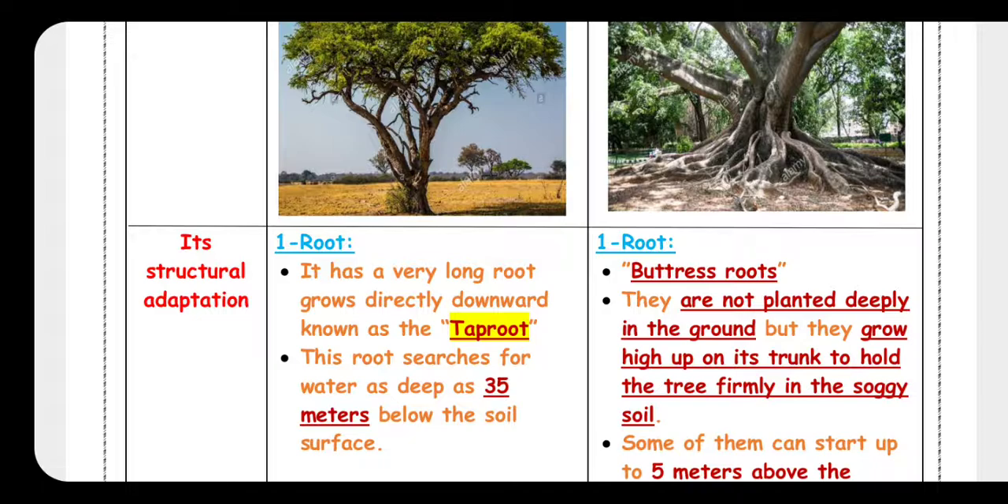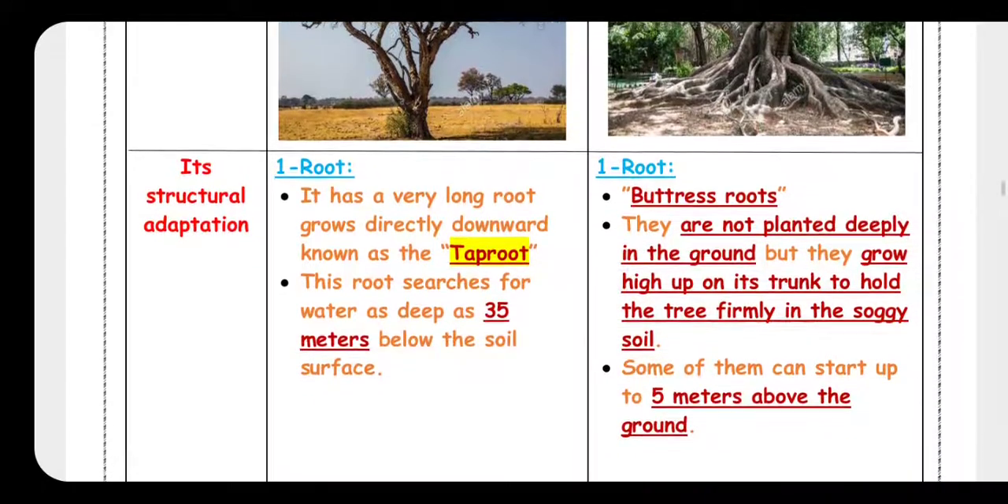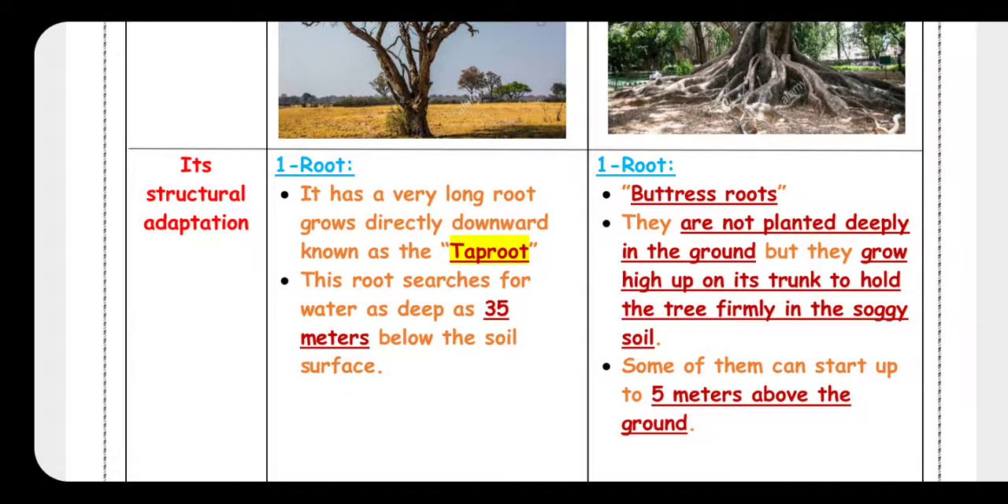Stem or trunk. So all plants have roots, stem, and leaf. The structural adaptation means change in the structure of the body. So here I will talk about the roots, leaves, and stem or trunk.